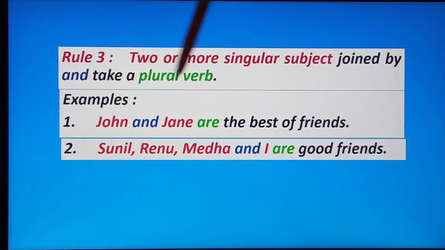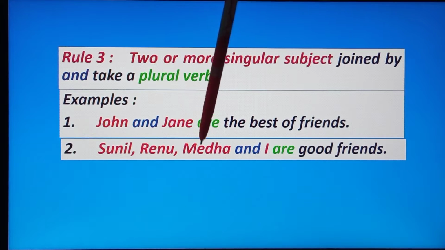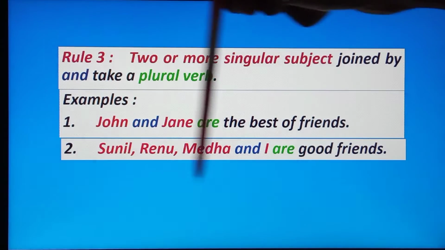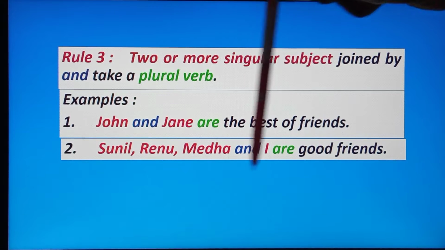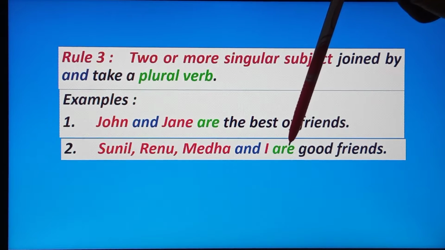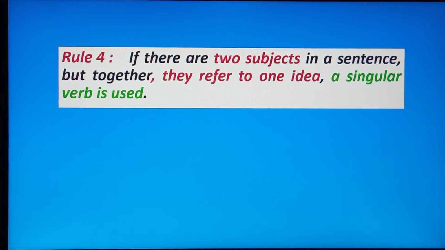Here, how many subjects? Sunil, Renu, Medha, I. These are all singular subjects, joined by and. So the verb will be plural, and here the verb is are.